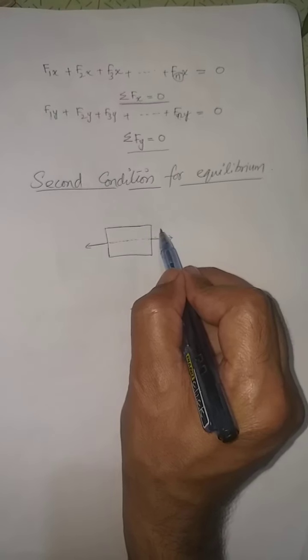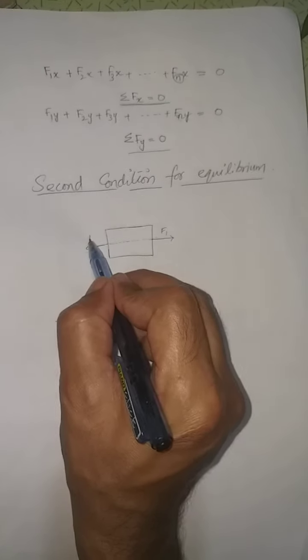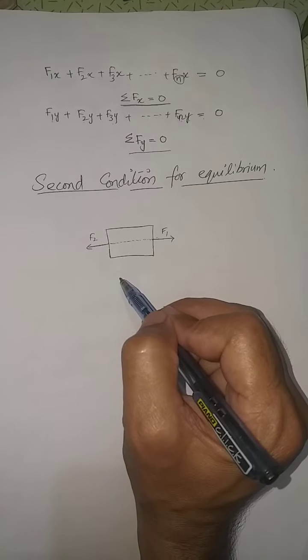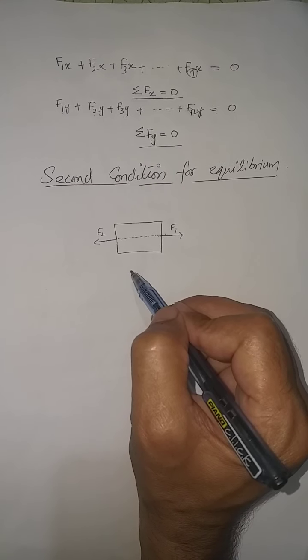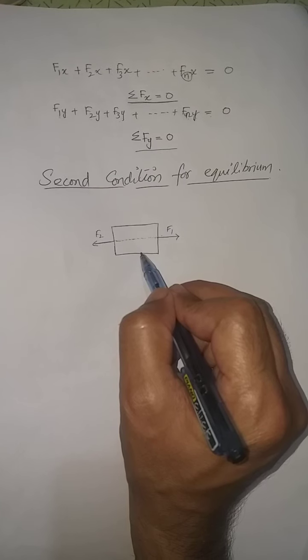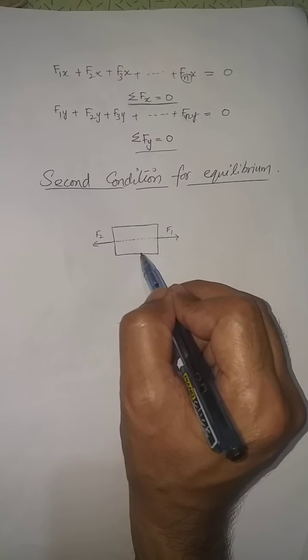So these forces, if we say this is F1 and this is F2, they cancel out each other's effect, and the object is at rest and it remains stationary, it does not move. So here the first condition of equilibrium is satisfied, right?